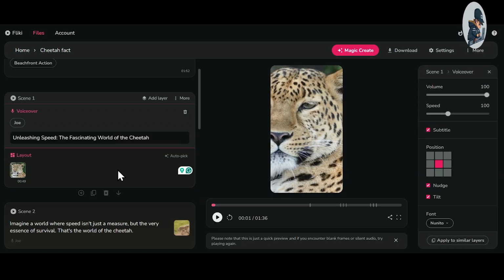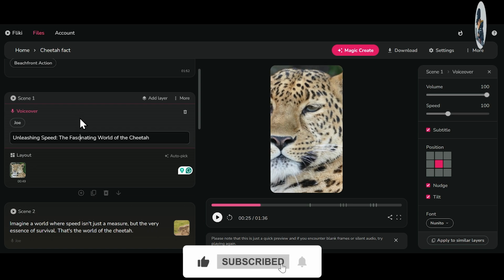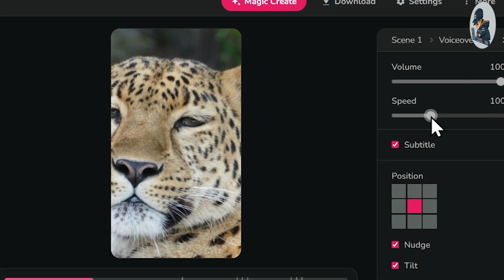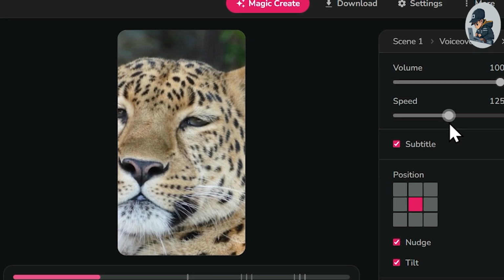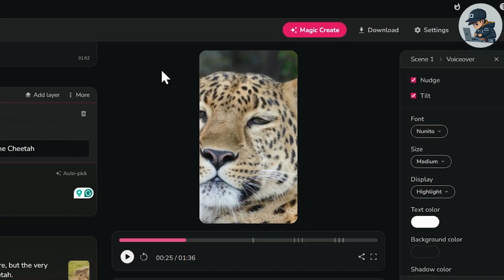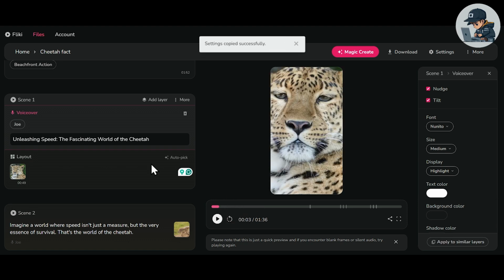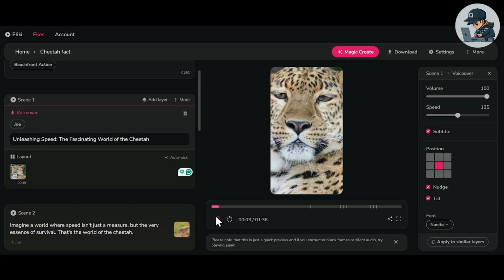All right, now the voice has been applied to all scenes. Now, since this voice is a bit slow, I'll select scene 1, and from the right side, I'll increase the speed of the voiceover to 125%. Then click on Apply to Similar Layers, and hit Apply. So now this setting has been applied to all scenes as well. All right, let's take a preview.